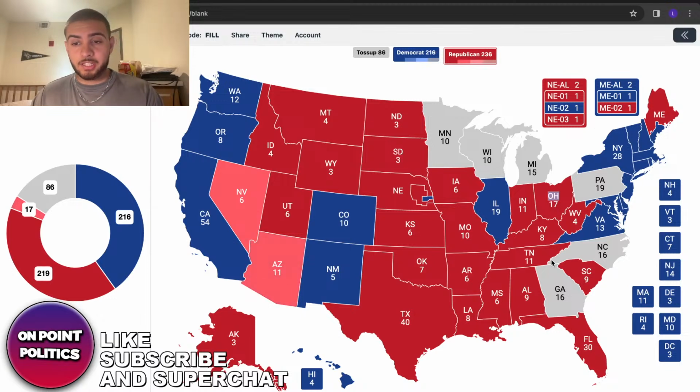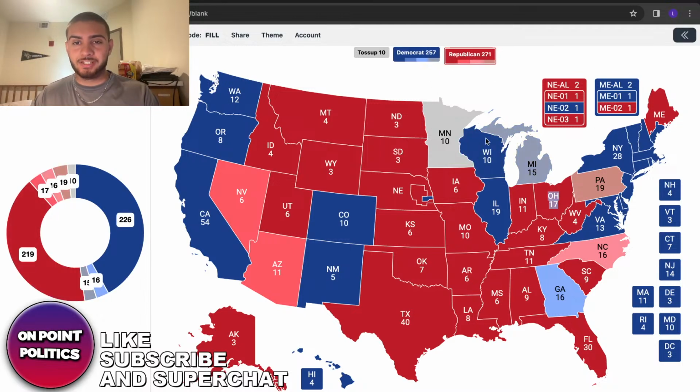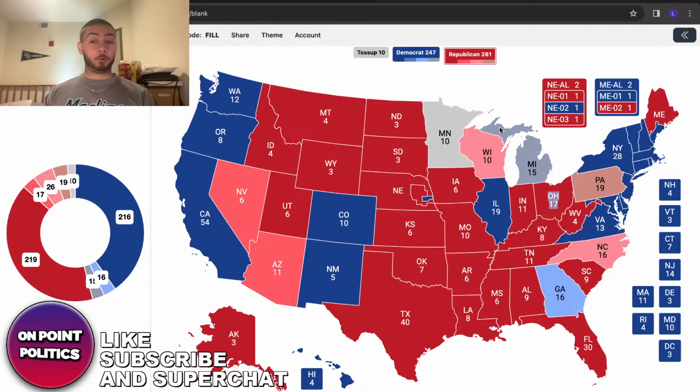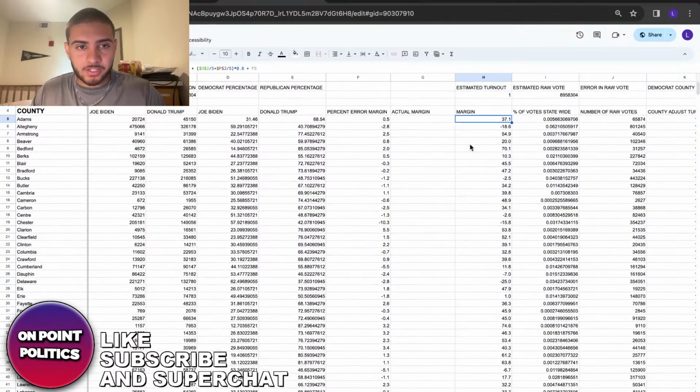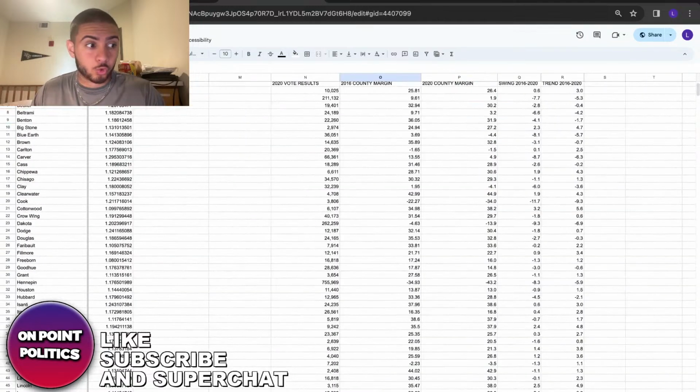Arizona's still likely. He still wins North Carolina. He's losing Georgia by 4, but is winning Pennsylvania, winning Wisconsin by 4, but losing Michigan. It's a super weird map. I don't even know how that happens.